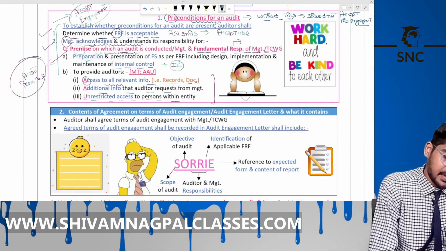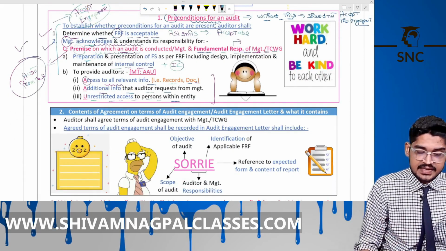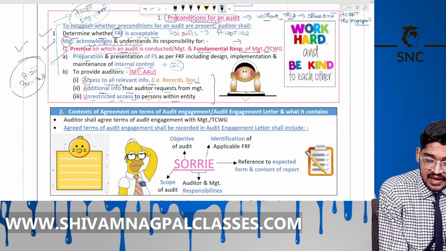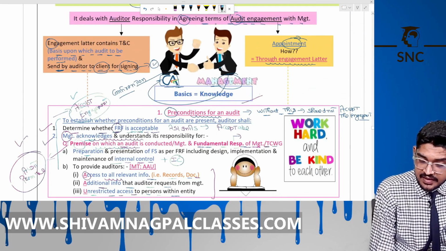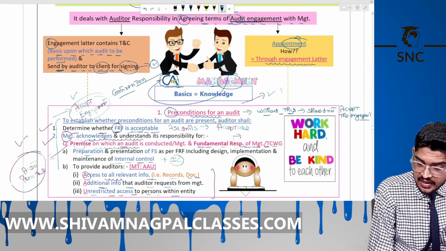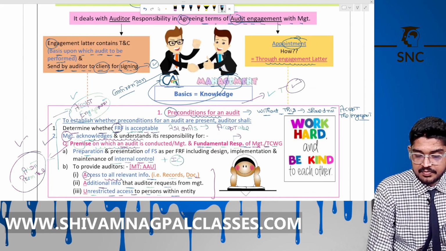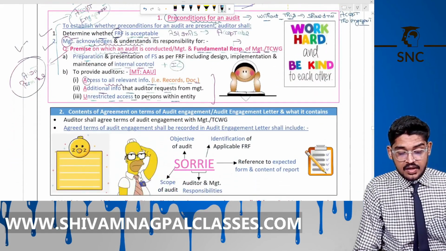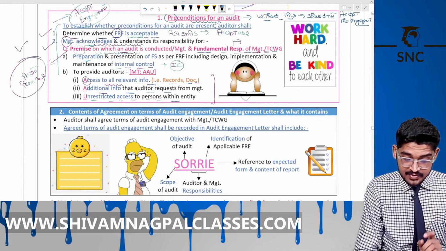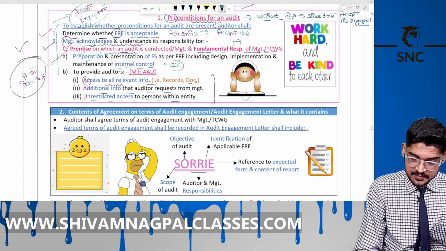These are the preconditions, the management's responsibilities, and the auditor checks whether the FRF is acceptable. Only when these exist should the auditor accept the engagement. Is it clear?